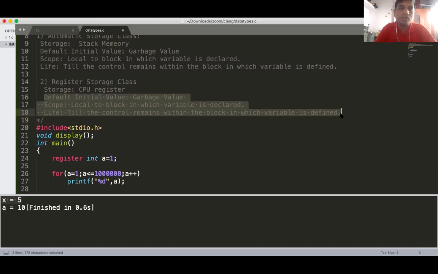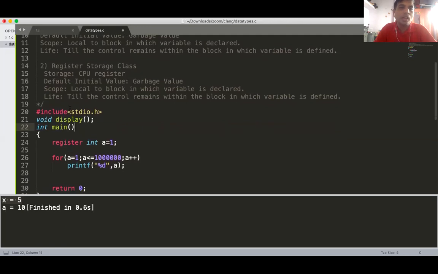The default initial value is garbage value, scope is local to the block in which the variable is defined, and the life is till the program control remains within the block in which variable is defined. Getting? Okay.